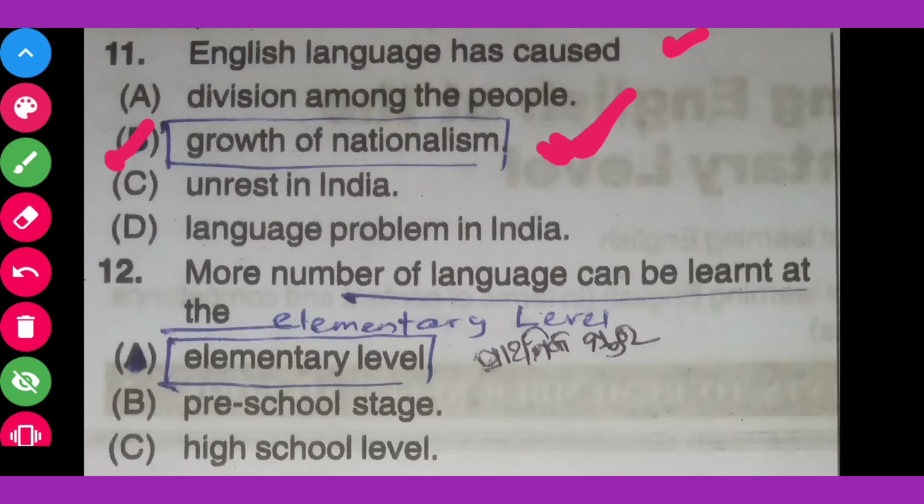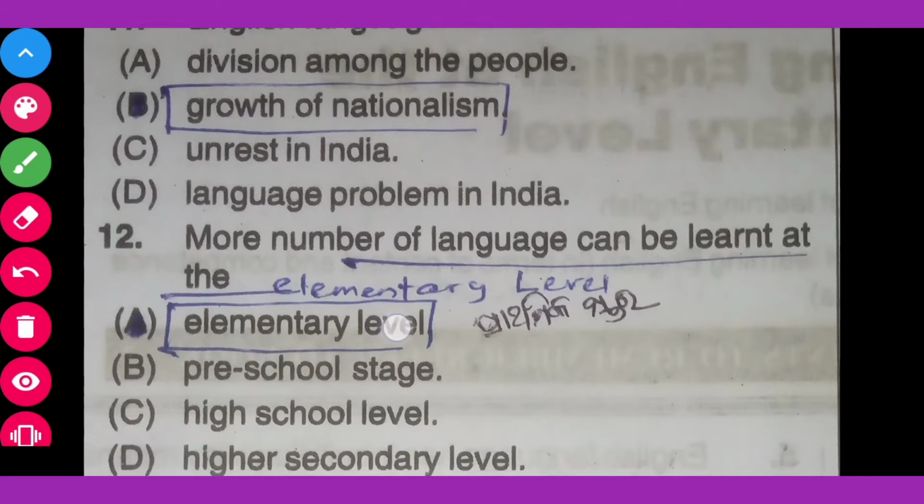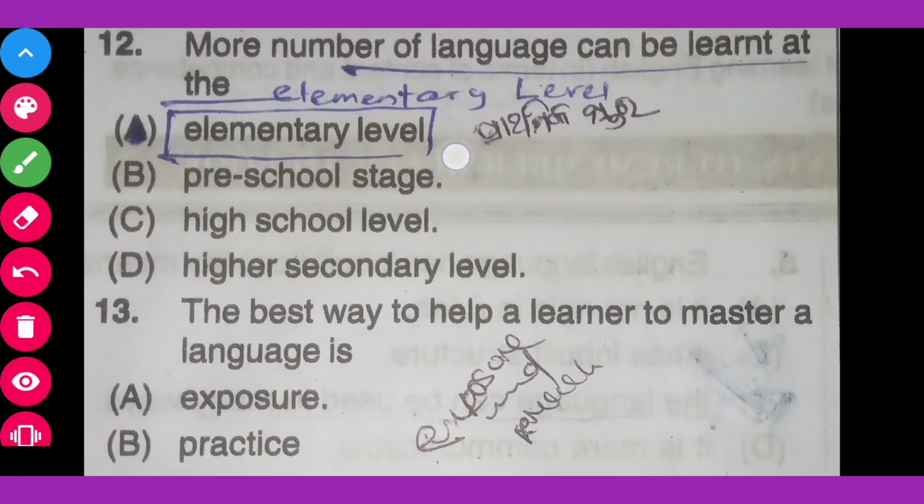Question number 12. More number of language can be learned at the option A elementary level, option B preschool stage, option C high school level, option D higher secondary level. The correct answer for the question is elementary level. More number of language can be learned at the elementary level. Okay, then come to the next question.